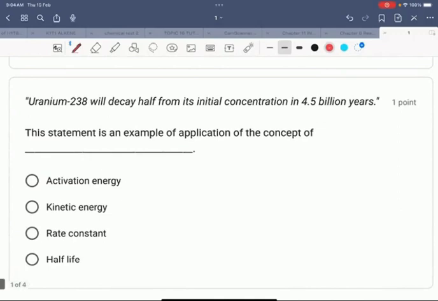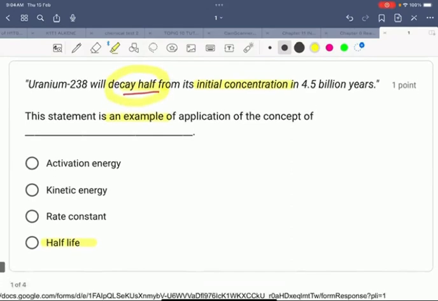Uranium-238 will decay half from its initial concentration in 4.5 billion years. This statement is an example of application of the concept. Of course, the answer is half-life because it decays half. So the answer is D.